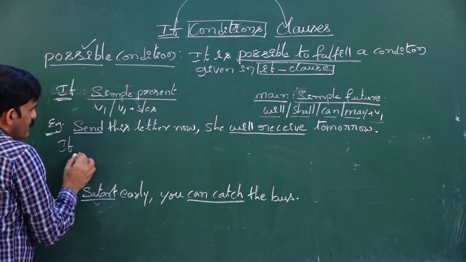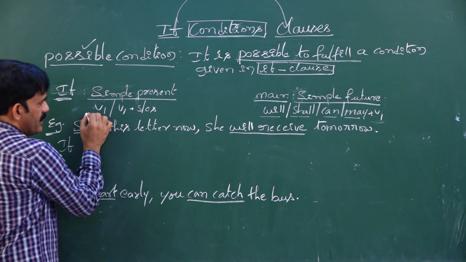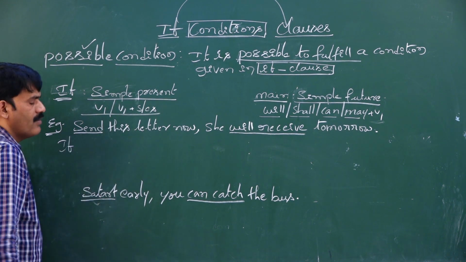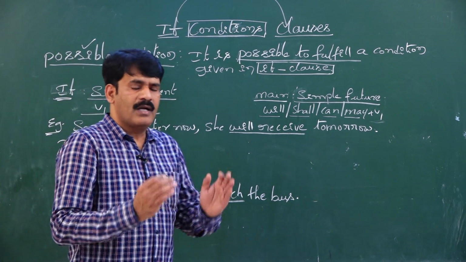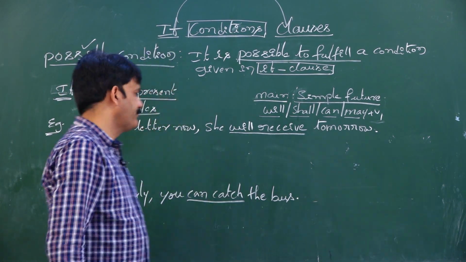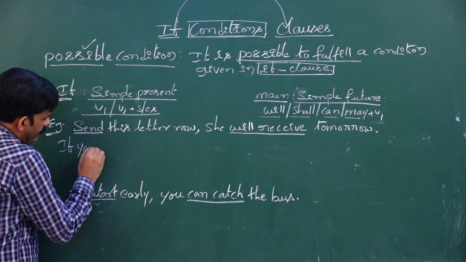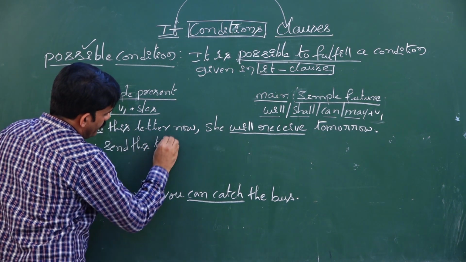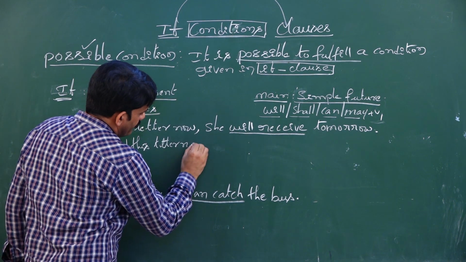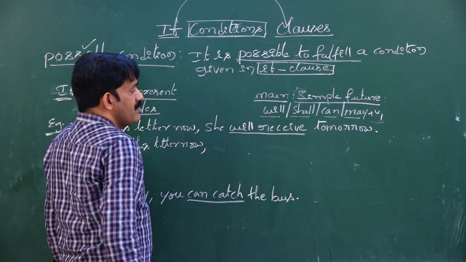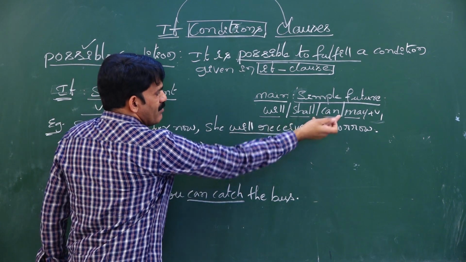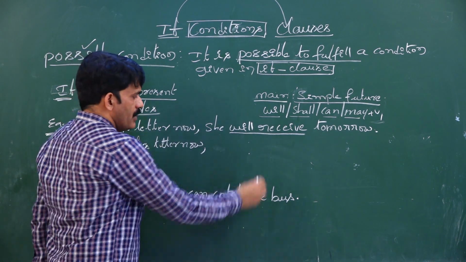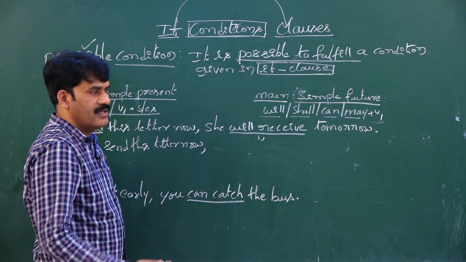Then what is the possible condition structure of the if clause? The possible condition structure of the if clause is simple present tense, but there is no subject here. Remember, whenever there is an imperative sentence, you confirm that the subject is you. So if you send this letter, if you send this letter now, in the second sentence, the main clause, you have to use will, shall, can, may plus V1. They have already given will receive, so you need not change anything else. You rewrite as it is, the entire sentence can be rewritten.